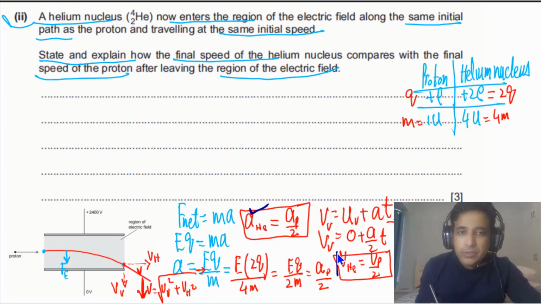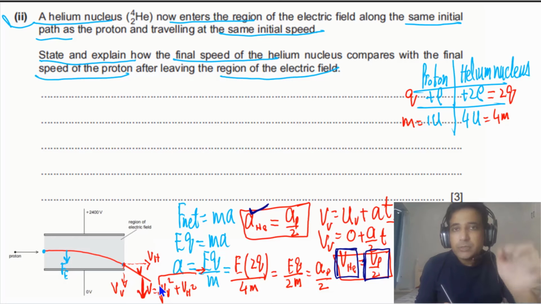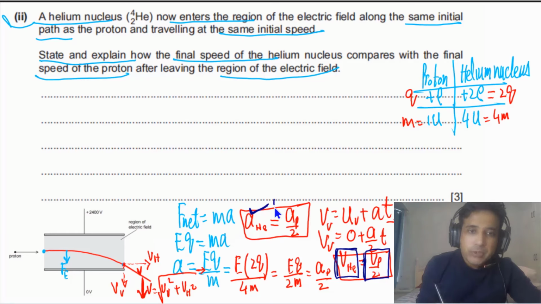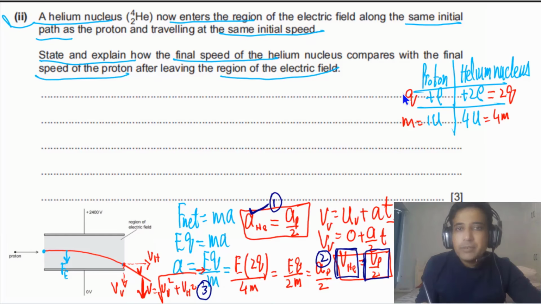So the final velocity of the helium nucleus will be lower. If we are talking about magnitude, you can say the final speed will be lower for helium. These points you need to mention in your answer. This is one point, this is the second point, this is the third point. And also you have to compare the charges and the masses. After this comparison, you can write down your final answer.